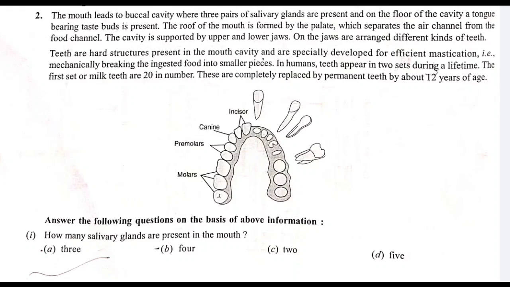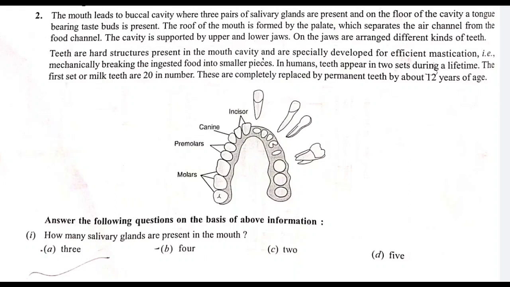On the jaws are arranged different kinds of teeth. Teeth are harder structures present in the mouth cavity and are specially developed for efficient mastication, that is, mechanically breaking the ingested food into smaller pieces.